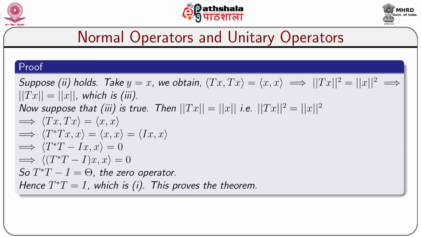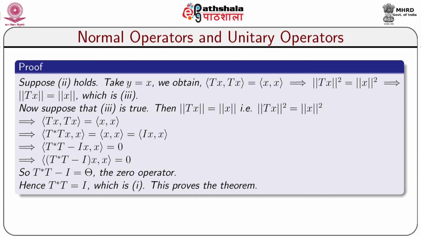Now, we shall show that 3 implies 1. Suppose that the condition 3 is true, then norm Tx equal to norm x, that is norm Tx square equal to norm x square, which implies that inner product Tx, Tx equal to inner product x, x, which implies that inner product T star Tx, x equal to inner product x, x, which is equal to inner product Ix, x, where I is the identity operator.